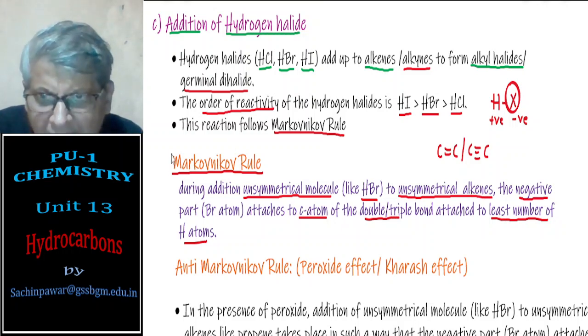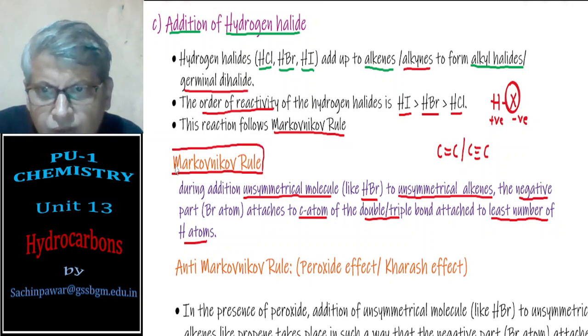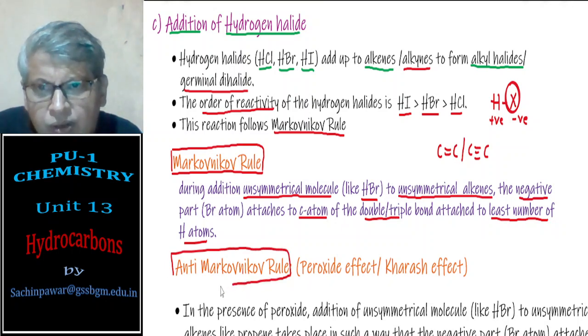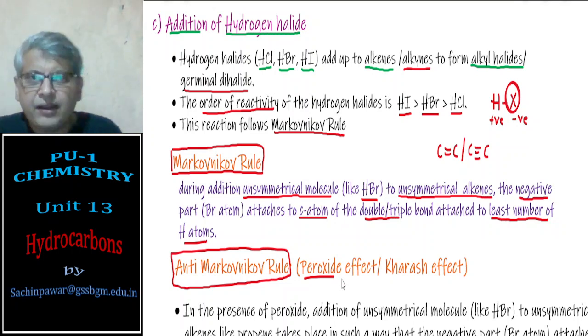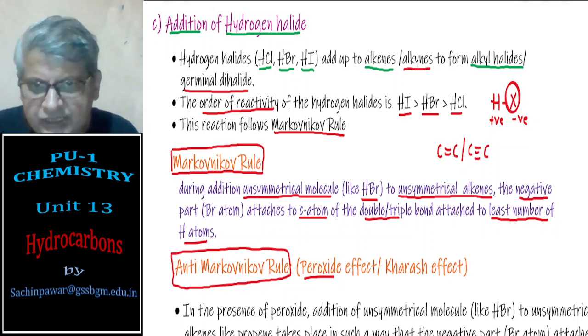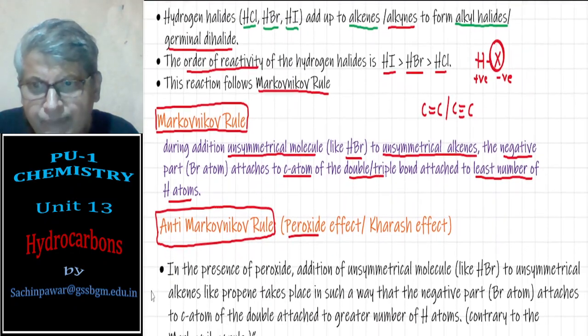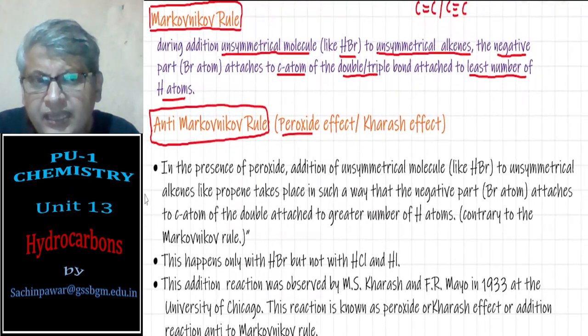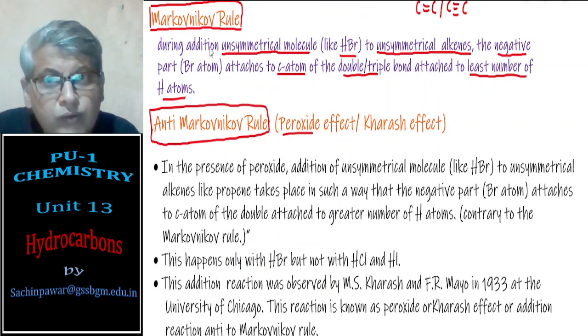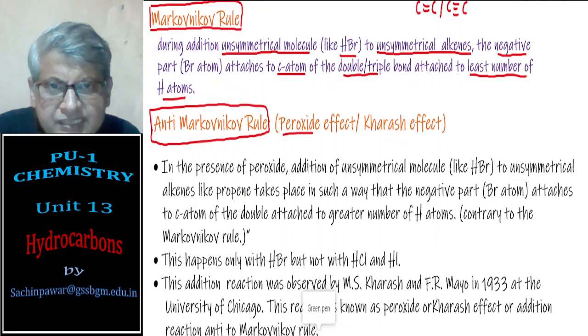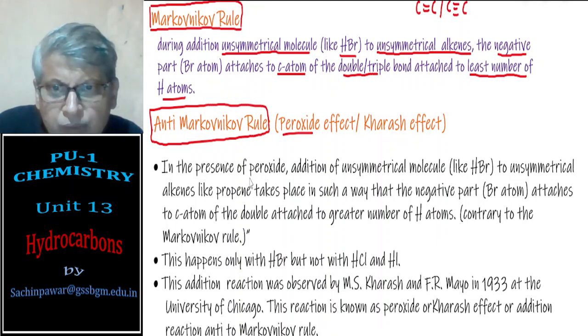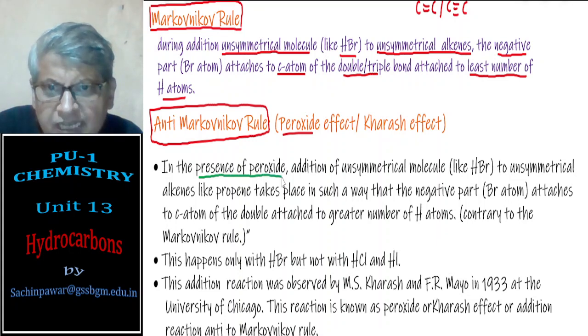If you want to go against this rule, you have one more rule known as the anti-Markovnikov rule. For this you have to use peroxide. The same reaction is carried out in the presence of dibenzoyl peroxide. In that case, the Markovnikov rule is not followed. Exactly the opposite is followed when you use peroxide, that is dibenzoyl peroxide. Examples we shall see.